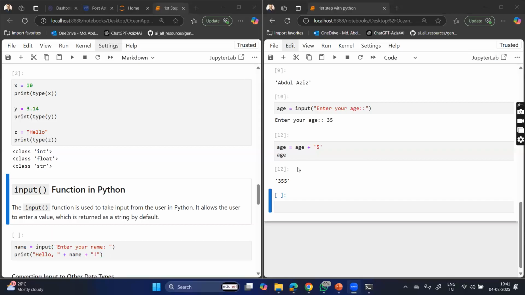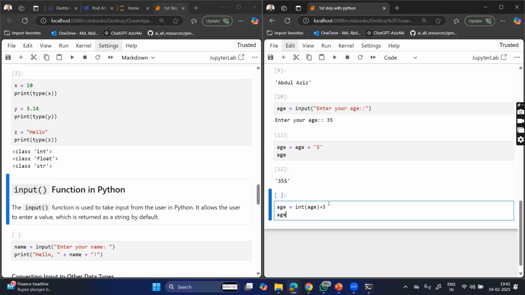Now, I don't want something like this. I want to perform an actual calculation. Like I want to add or maybe subtract something from my age, right? At that time, what do I need to do? I need to typecast: age is equal to int of age plus 5. Now I want to update my age, right?